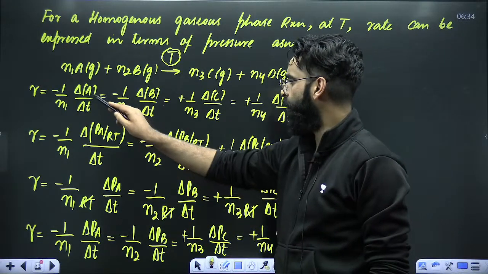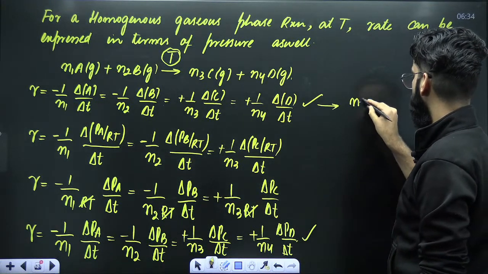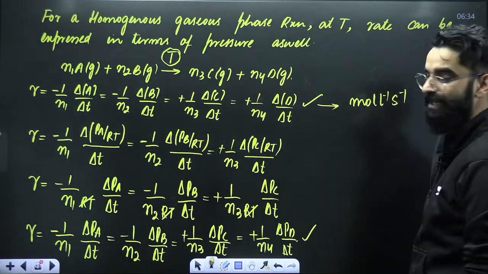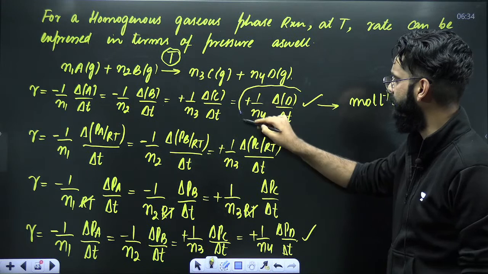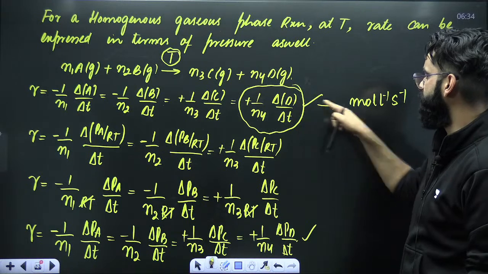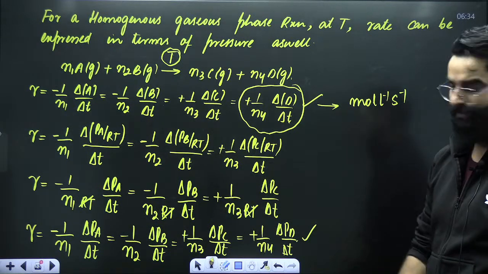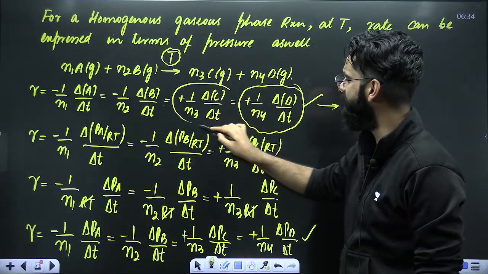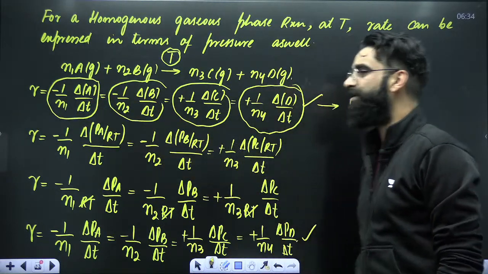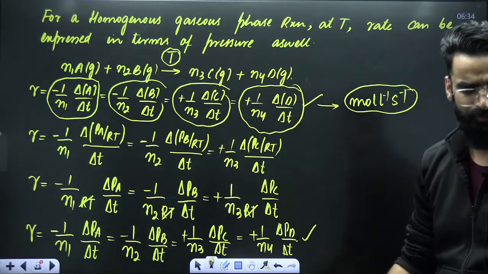Whenever you are using these terms to calculate rate, you are calculating rate in terms of moles per liter per time. Let's assume time is in seconds. If you are using, for example, this particular term to calculate rate, in the numerator you have got concentration, in the denominator you have got time. Concentration units will be moles per liter, time units, for example, seconds. So moles per liter per second. If you are using this term, or this term, or this term, you are calculating the rate of reaction in terms of moles per liter per second or moles per liter per minute, whatever.